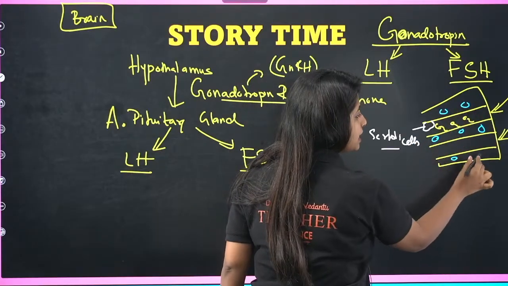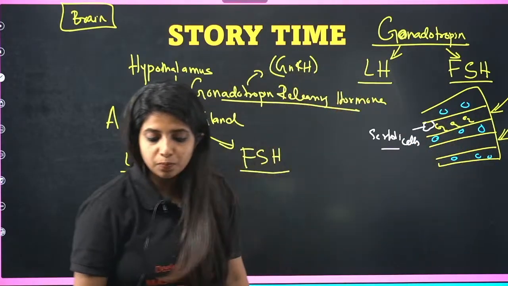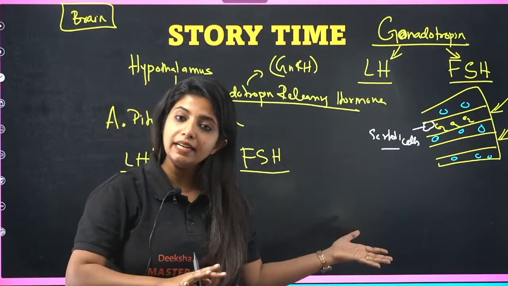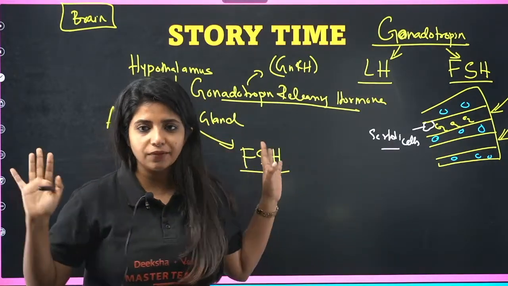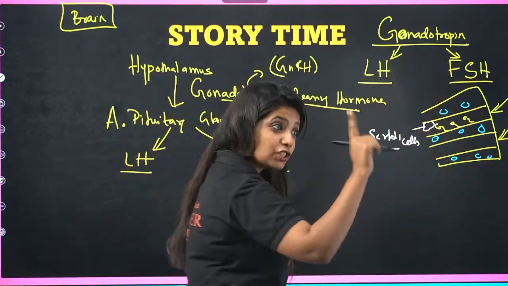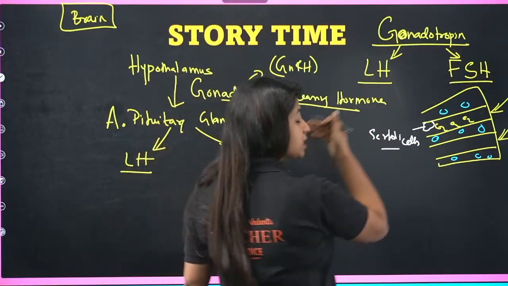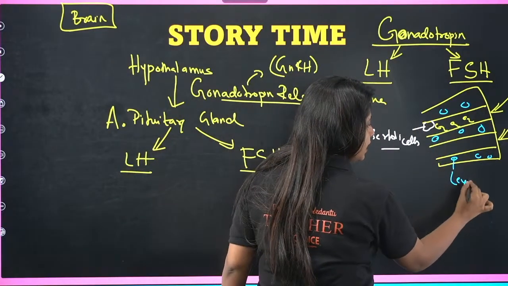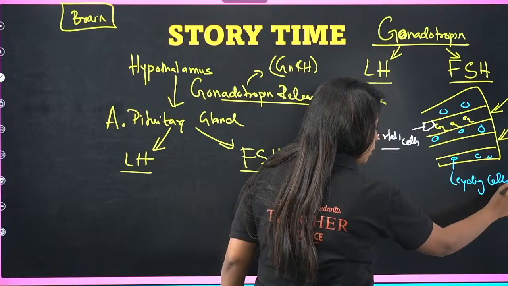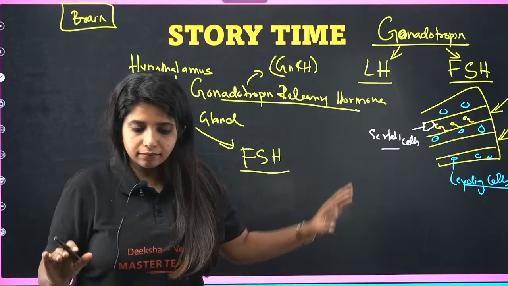You also call them interstitial cells. Why? Because they are in this particular space. You can call them Leydig cells or interstitial cells. Either way, this is all happening in one testicular lobule of the testis. Okay, similarly you have so many. What do you call them? Leydig cells. Okay, ma'am, I got to understand that this is the case.